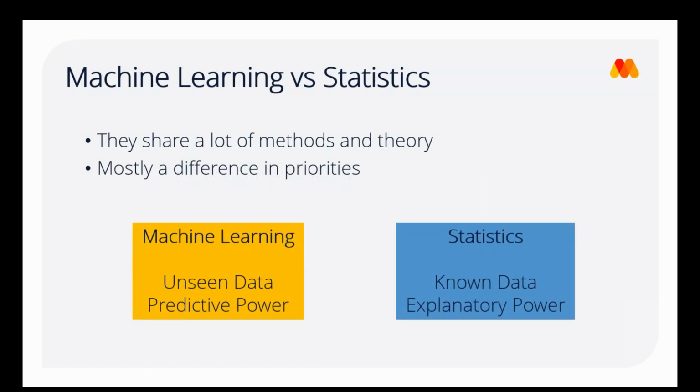Some people might think that machine learning and statistics are quite similar, and they do share a lot of methods and theory, but mostly the difference between them is the priorities that they have. Statistics is usually tasked with fitting a model to the data that sufficiently explains the observed behavior.